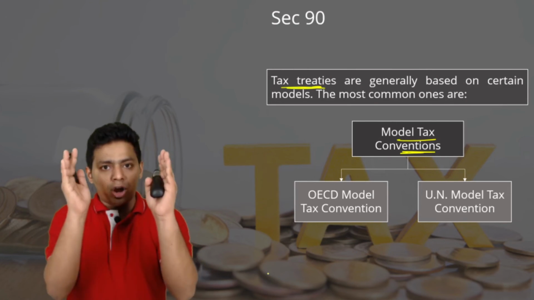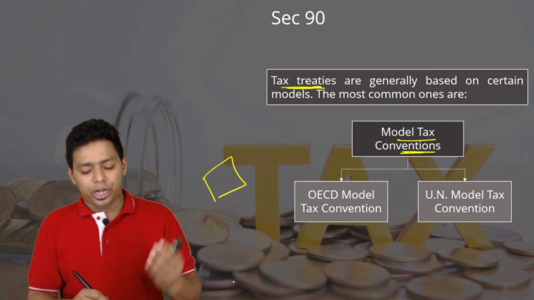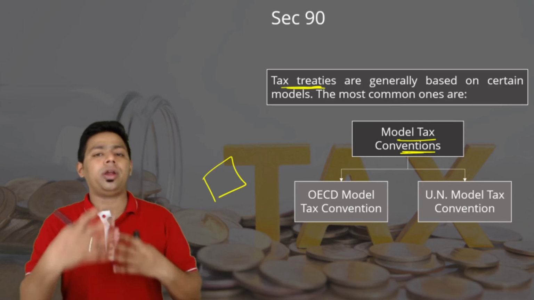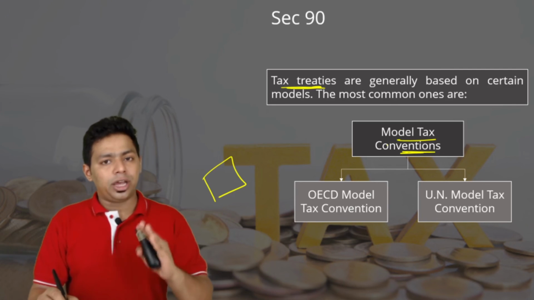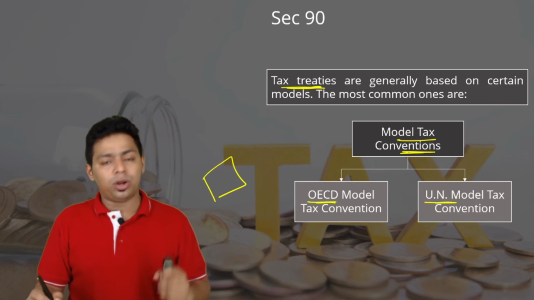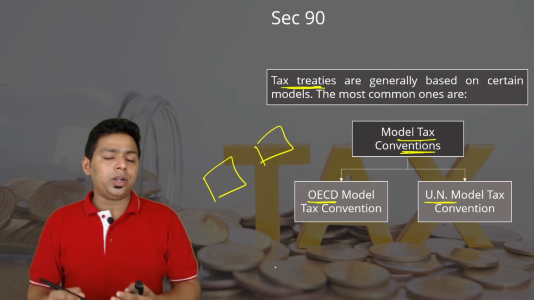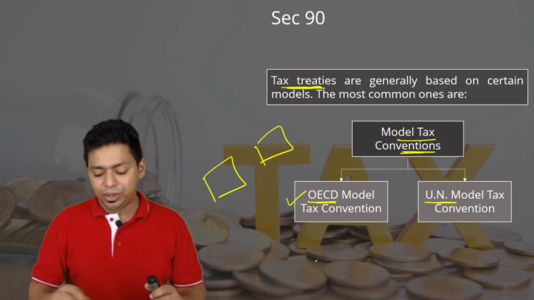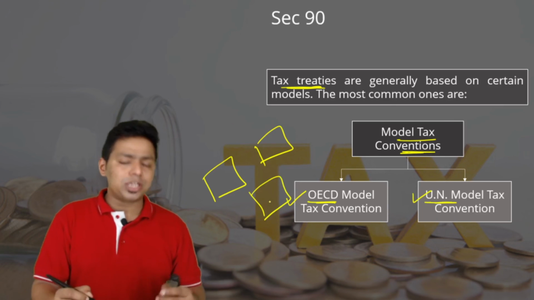So the format of the treaty, like when you make the audit report, you don't actually draft the audit report. The audit report format is already there. You just modify the audit report according to your selection. So in double taxation agreements also, we don't draft them. The OECD model and the United Nations model are there, formats are already there. Whenever we sign a treaty with a developed nation, the OECD model is applicable. If we are signing with some other country, then the United Nations model is applicable. And then India can also have a modified model.